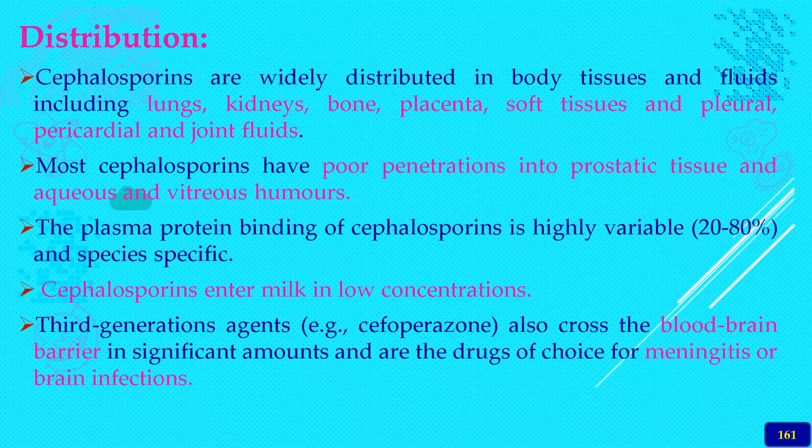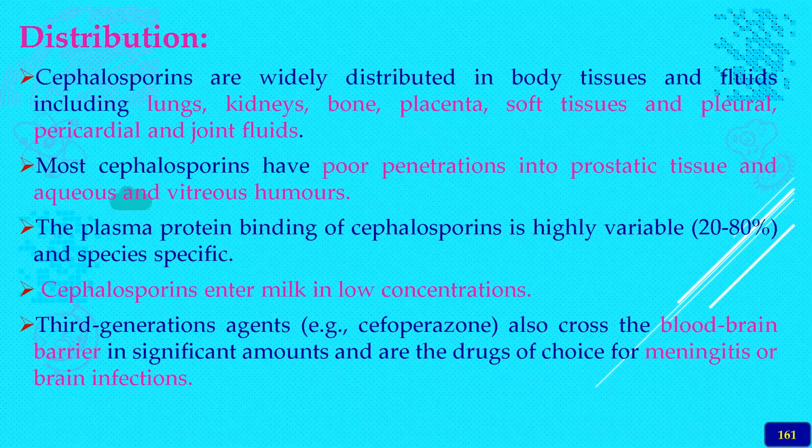If a person has a joint infection, cephalosporins can also be used. Most cephalosporins have very poor penetration into prostatic fluids and the aqueous and vitreous humors. That's why they are the last drug of choice for prostatic tissue inflammation and eye infections.